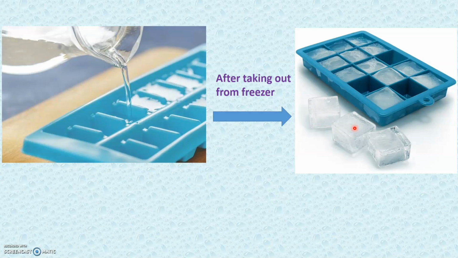Now, can you tell me the name of this process? Here we see that water, which is the liquid state of matter, on cooling, it changes into ice, and ice is the solid state of matter. So here, liquid state changes into a solid state on cooling.